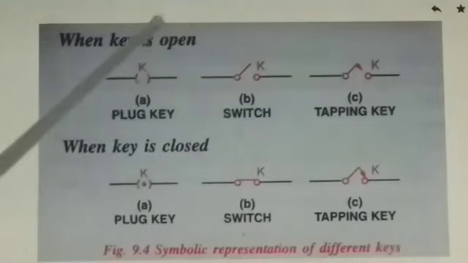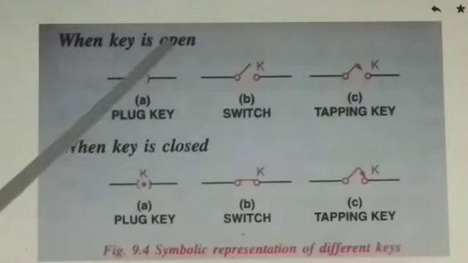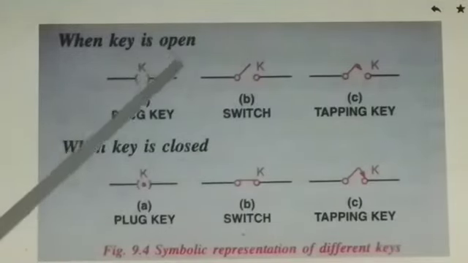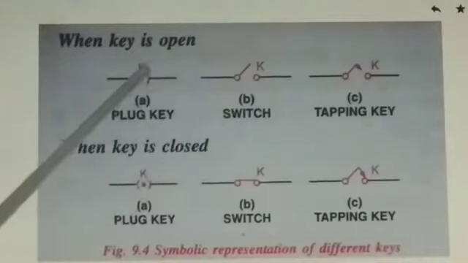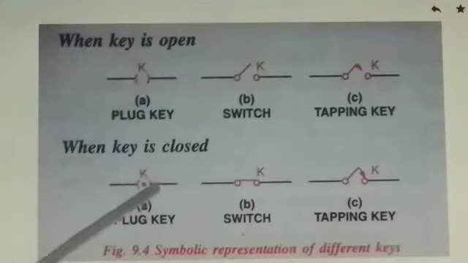This is a plug key, and this is its symbolic representation when it is open. Open means the current is not flowing. And when this plug key is closed, then we put a dot inside it. So it represents that the plug key is closed. When it is closed, at that time the current flows.